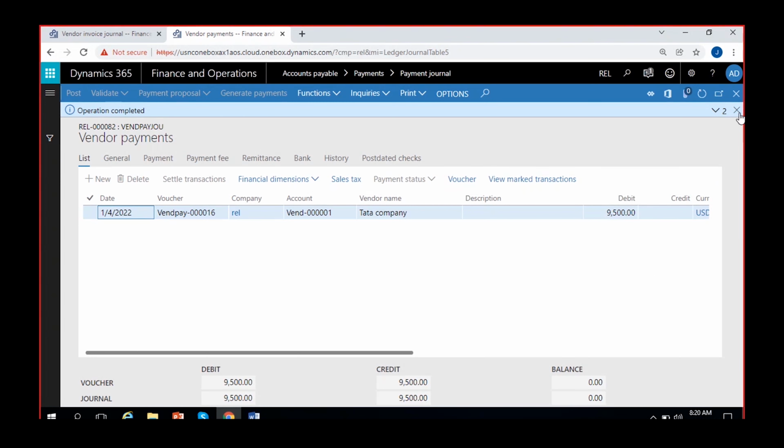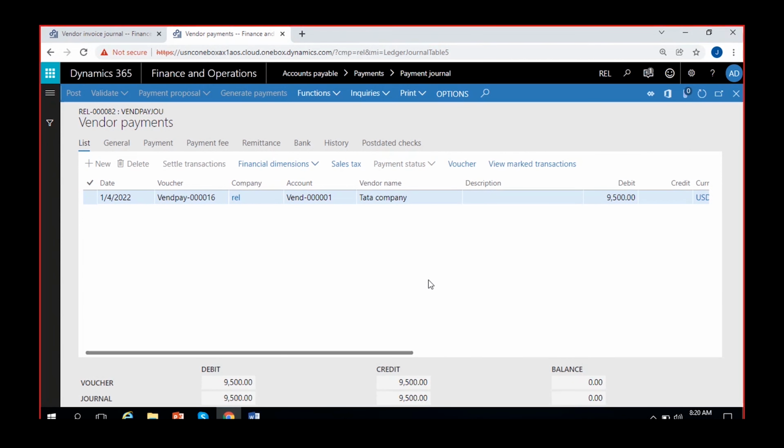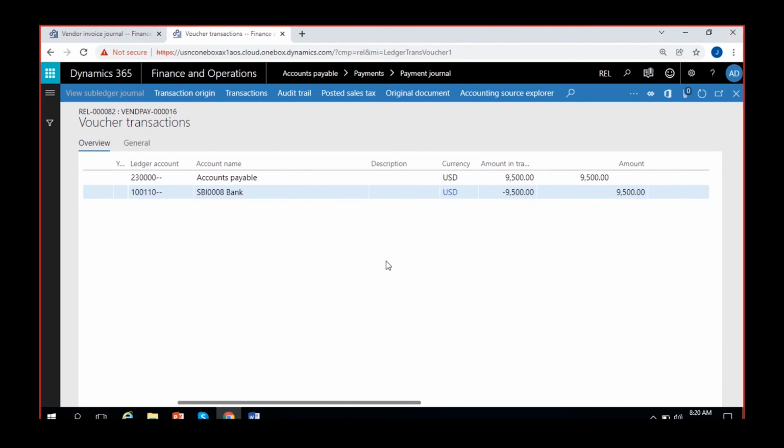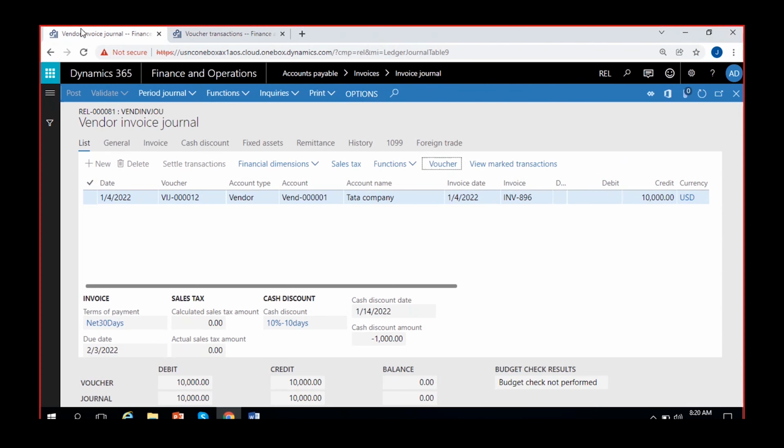So then it's posted. Now let's see how the voucher is being posted. See here, in the voucher posted, accounts payable is debited with 9,500, meaning you are paying the vendor 9,500, and that amount is deducted from your bank, 9,500. So what about the remaining 500? The invoice is booked for 10,000, right? Where the accounts payable account was credited for 10,000 here in the invoice voucher.